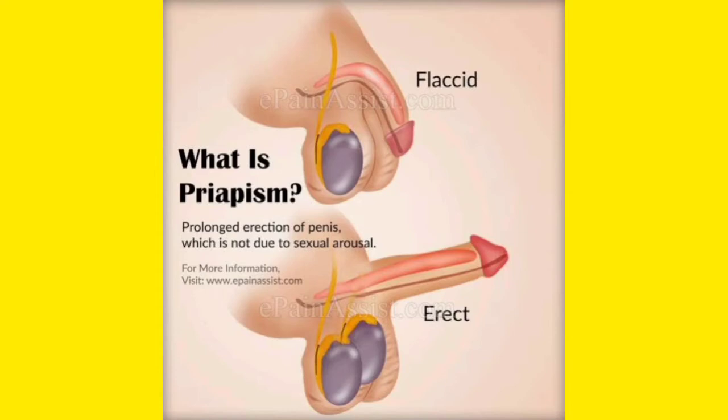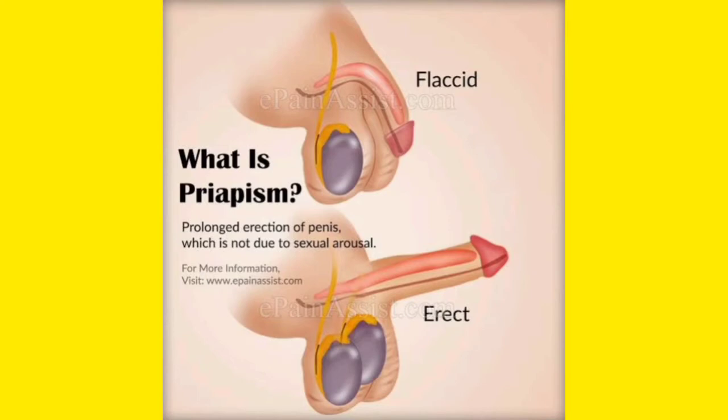Generally for sexual arousal the penis becomes erect, but this is the erection of the penis which continues for a long period of time without the need for sexual arousal. So this is not a sexual process, it is just a disease in which the penis remains erect for a long period of time.